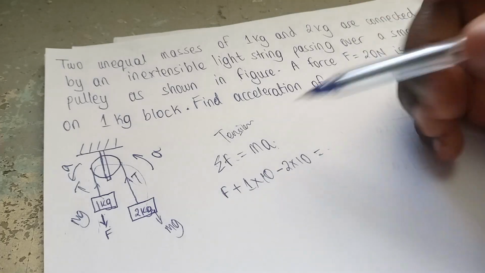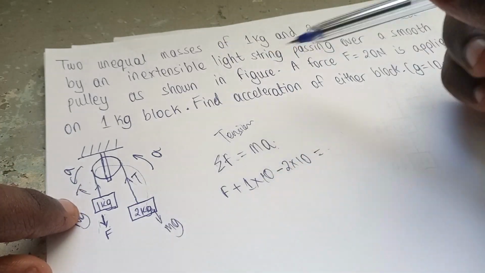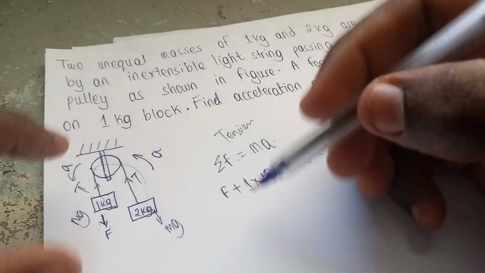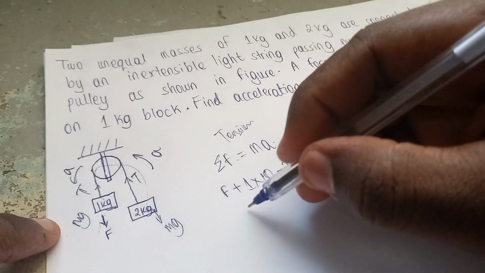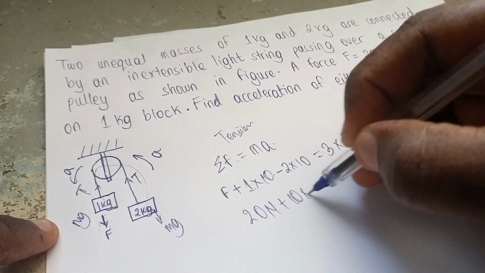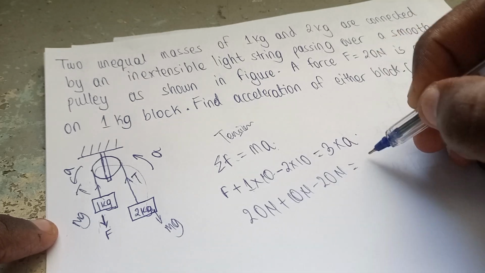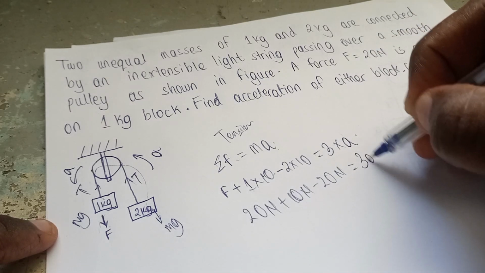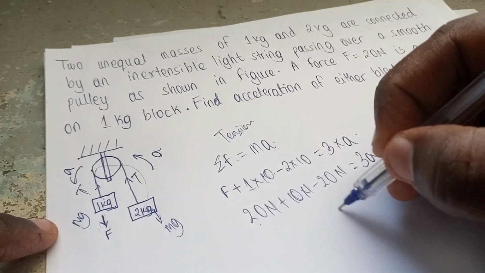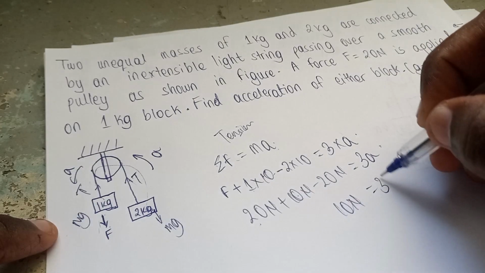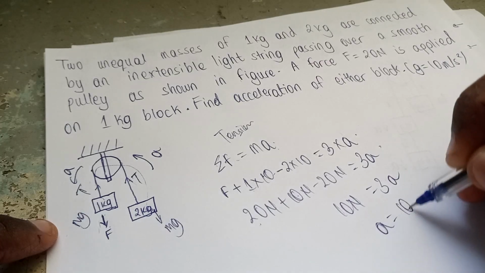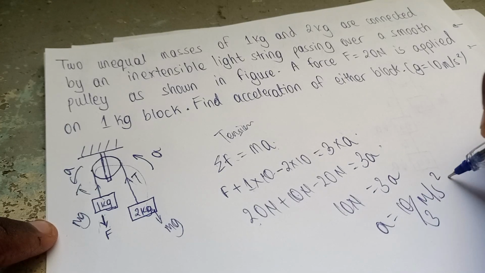Is equal to mass. What's the total mass of this system? 1 kilogram plus 2 kilograms, it's 3 kilograms times acceleration. Force is already given here, 20 newtons. So 20 newtons plus 10 newtons minus 20 newtons equals 3 times acceleration a. So 20 plus 10 minus 20 is just 10. 10 newtons equals 3 kilograms times acceleration. So acceleration will be 10 on 3 meters per second squared.